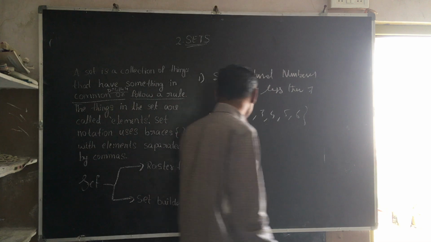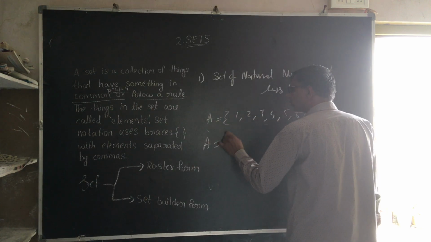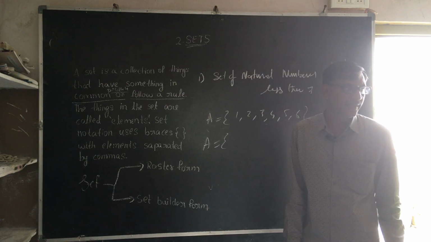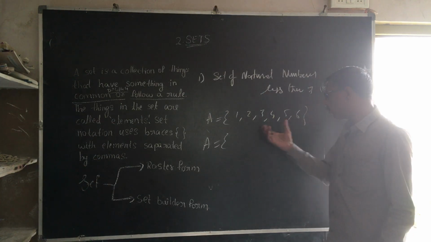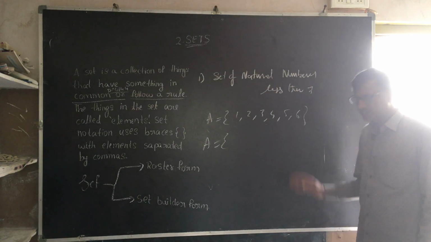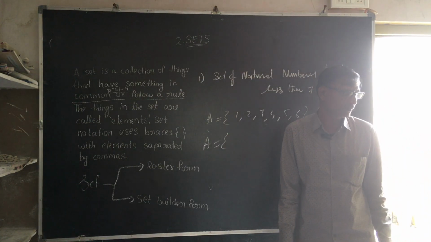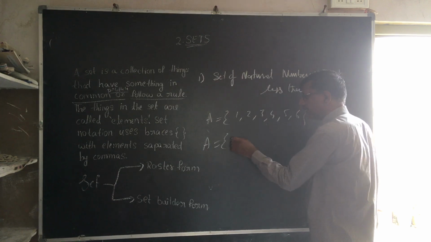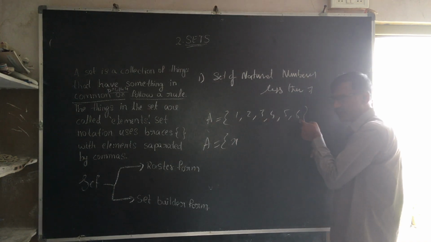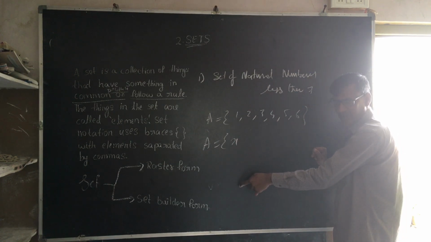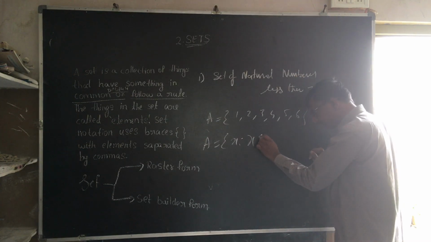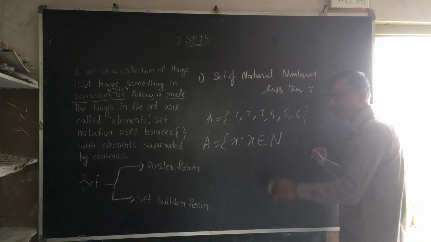And A can also be written in set builder form. In set builder form we only see the common property. These are all natural numbers, right? A means a set, x means set of all elements x such that x belongs to capital N. Capital N means what?